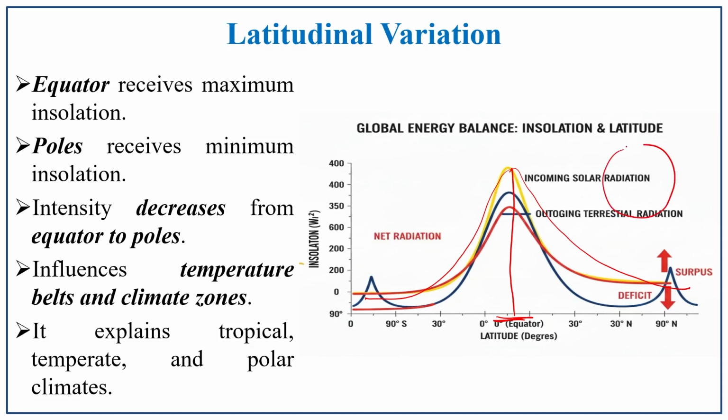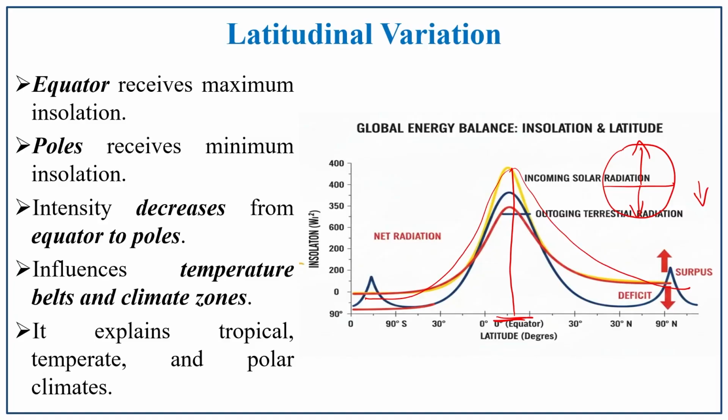If you move up or down from the equator towards the polar region, the incoming solar radiation will decrease, and it also influences the temperature belts and climate zones. In the previous lecture we discussed the seasonal variation. It explains the tropical, temperate and polar climates.